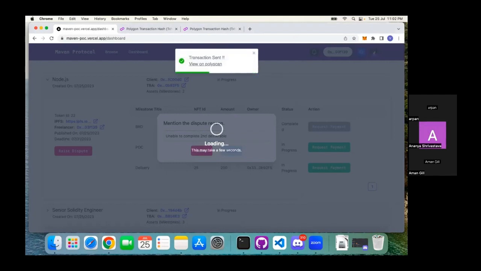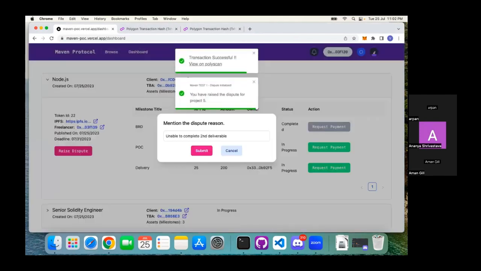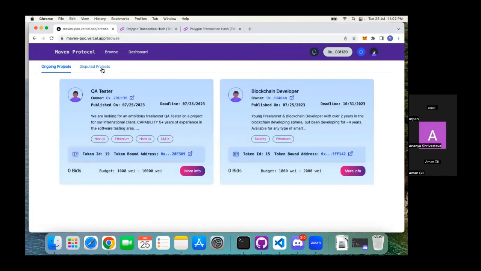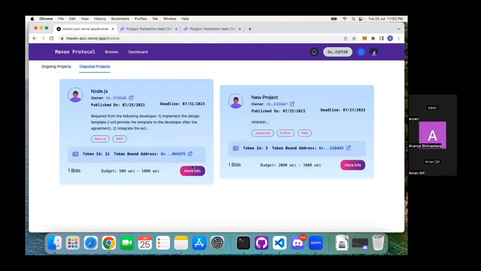So whenever any party raises the dispute, either the client or the freelancer, they will be redirected to a voting page. If we go to the browse page, there are a set of disputed projects. So now this project has moved to the disputed projects. Now the owner of this job NFT is transferred to the dispute resolution contract. Now neither the client nor the freelancer is the owner of this project.